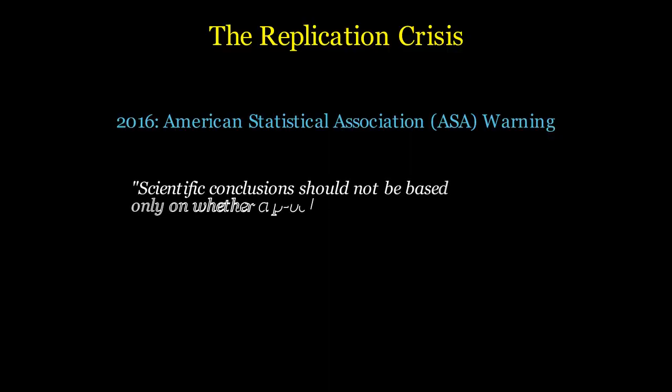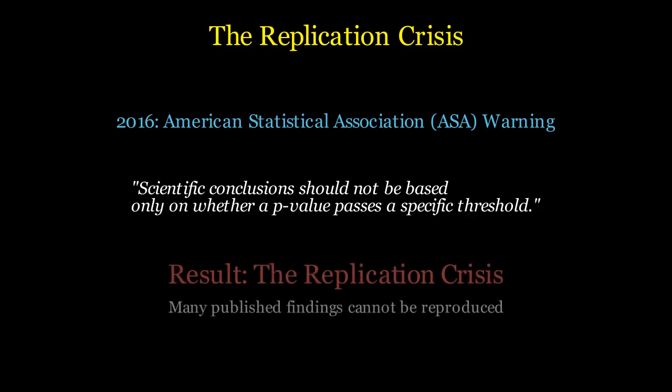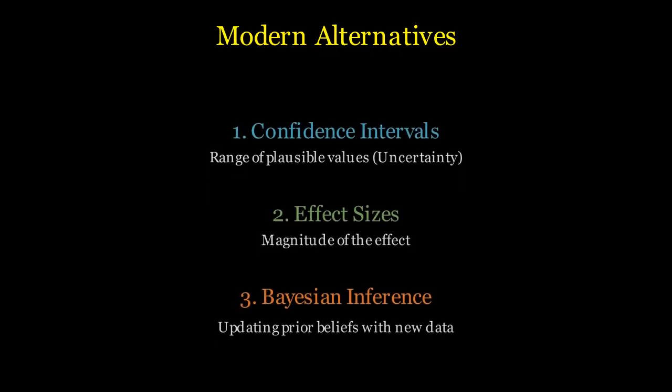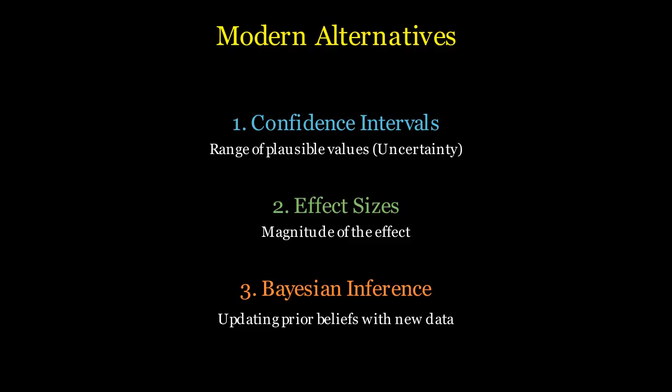The consequences are real. In 2016, the American Statistical Association, or ASA, took the unprecedented step of issuing a formal statement warning against the misuse of p-values. They noted that scientific conclusions and business or policy decisions should not be based only on whether a p-value passes a specific threshold. Relying on 0.05 alone has contributed to the replication crisis, where many published findings in social sciences cannot be reproduced. So, what is the alternative?